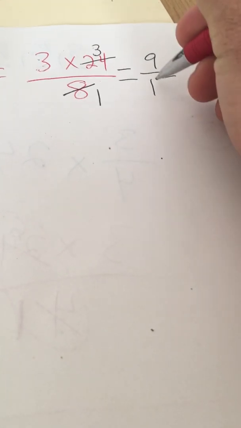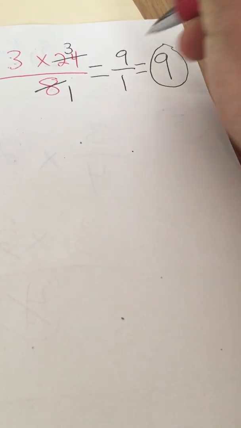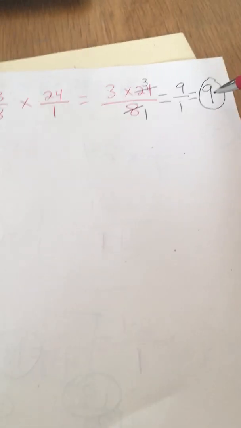the bottom because the denominator is telling us just the number of pieces in each whole. So it's the same as 9 divided by 1, or what number times 1 is 9. It's the same thing as just plain old 9. Okay, so we did it that way and we got 9.